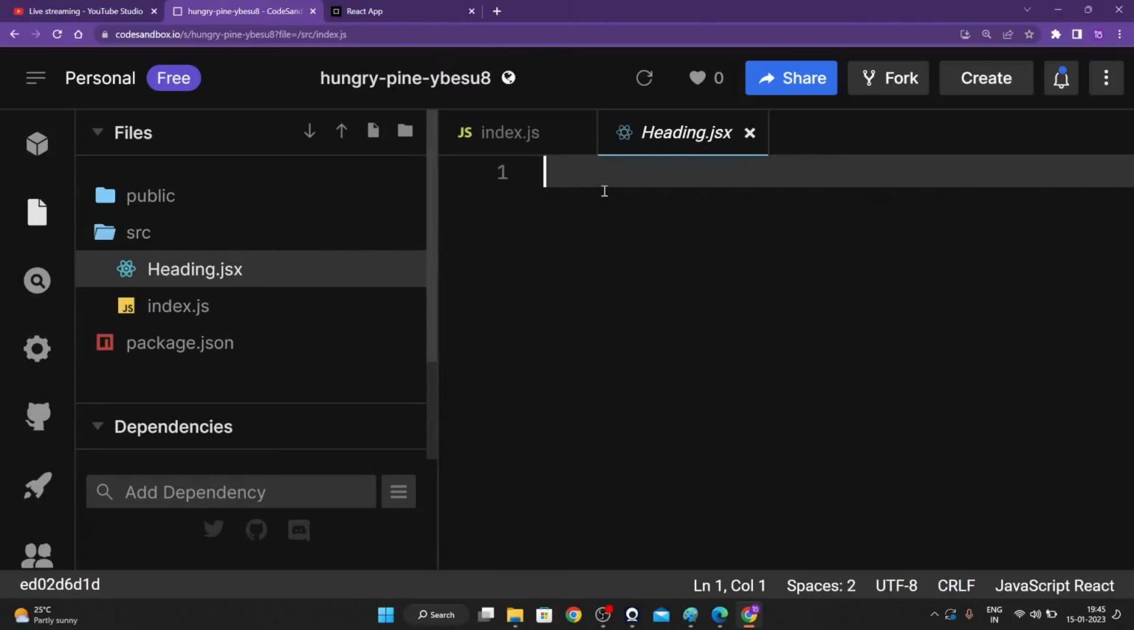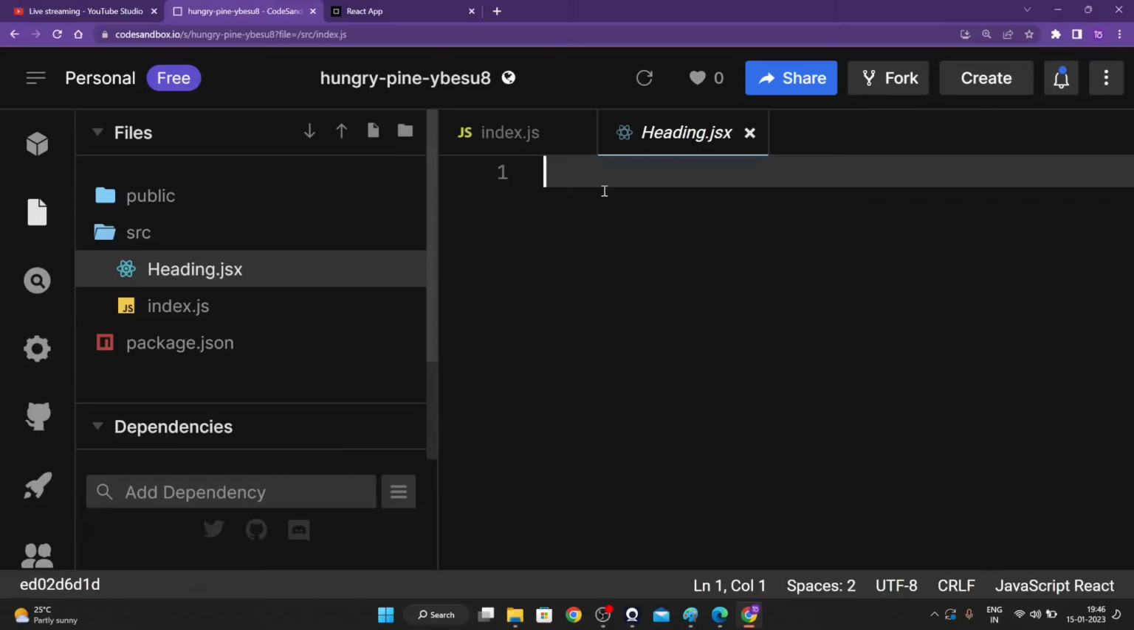Now inside of our heading.jsx, again, this is a normal JSX file. We are going to write our JSX code inside of it. Right, guys? So what is the most important thing that you require to write JSX code, guys? Please let me know.